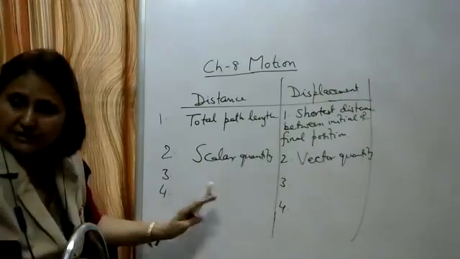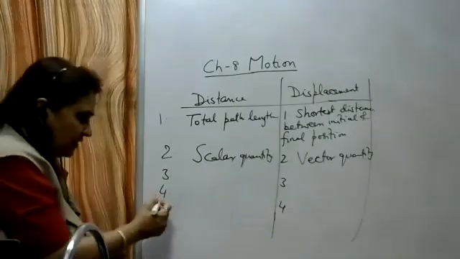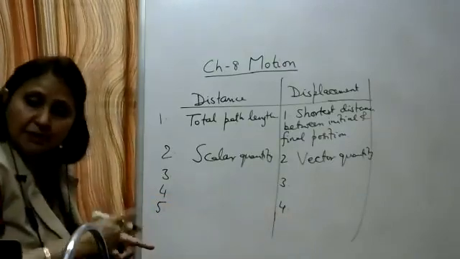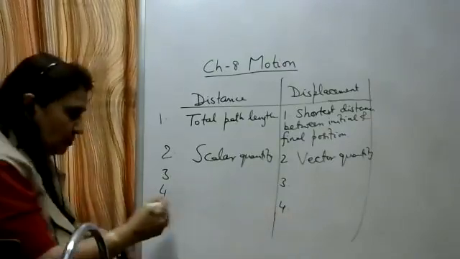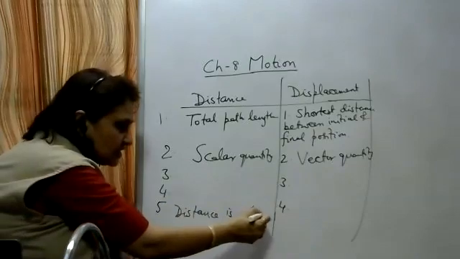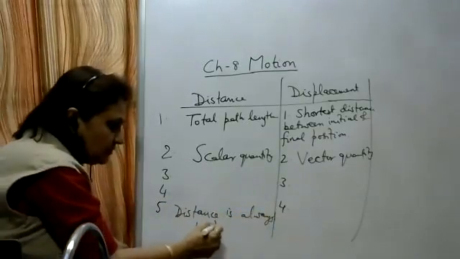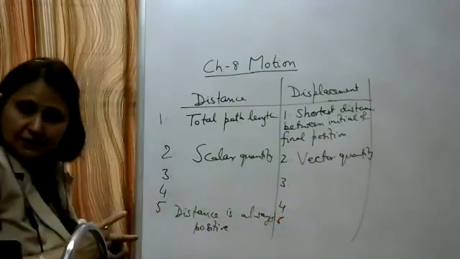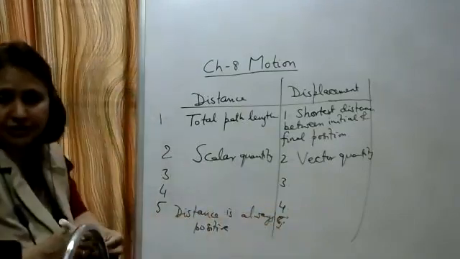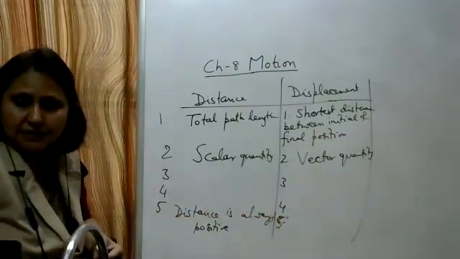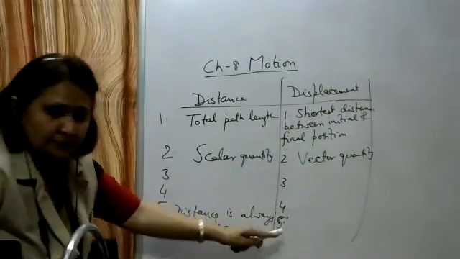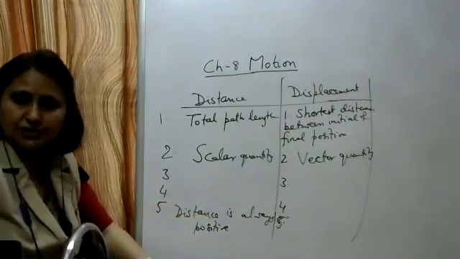Now a few numericals will be discussed about distance and displacement. One more difference you can write down. Distance is always positive. Displacement can be positive or negative, both are possible. So write down: distance is always positive, displacement can be positive or negative.